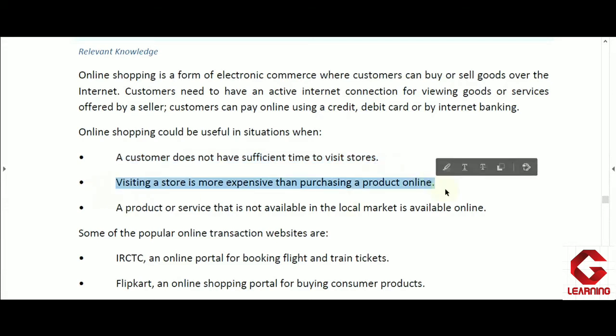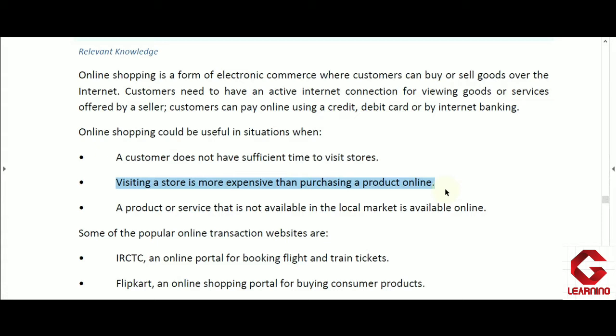Next one is that visiting a store is more expensive than purchasing a product online. Whenever we visit the market to purchase a product, obviously we have to either take an auto or taxi, and if we have our own vehicle then we have to use it, and in that we spend some amount on fuel for the vehicle.